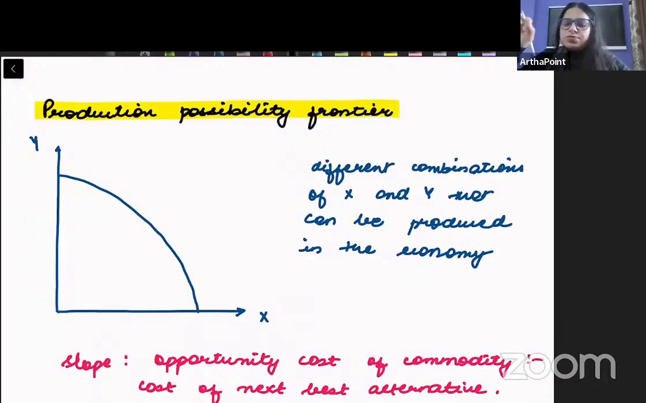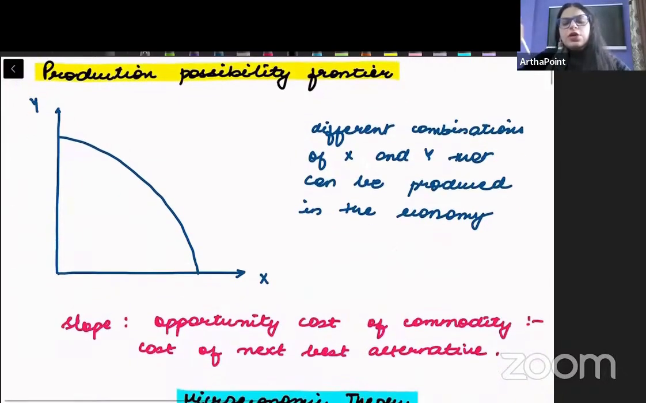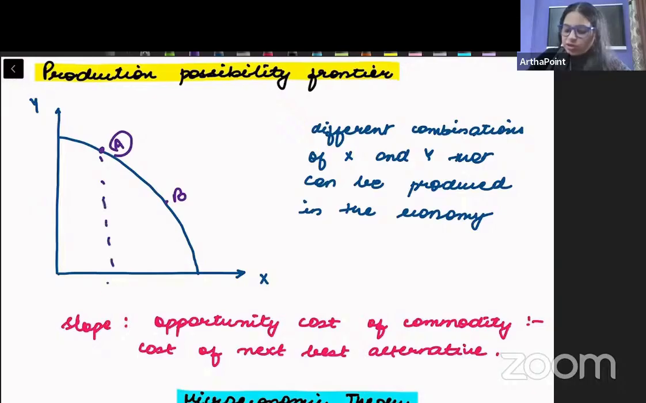We want to talk about production possibility frontier. We know that production possibility frontier gives us different combinations that can be produced by the economy as a whole. So if I talk about point A to point B, it tells me that at A, this many units of good X can be produced and this many of Y, and at B, this many of X and this many of Y.